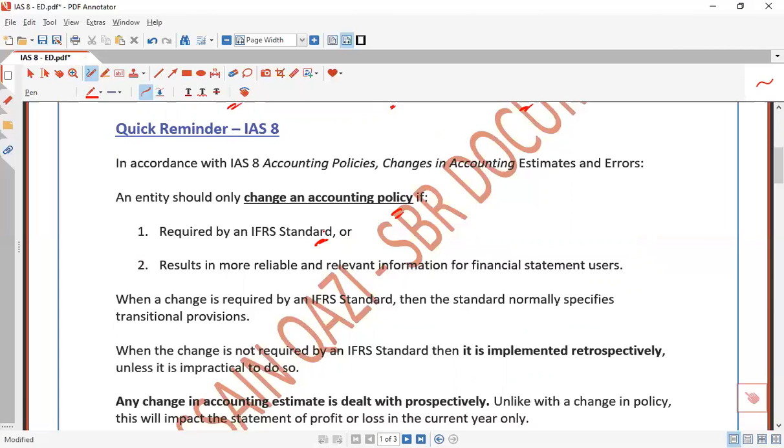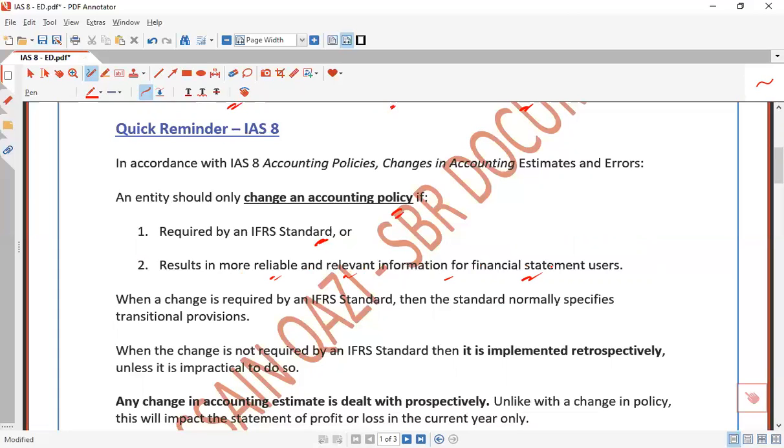So the accounting policy changes if required by the standard, or, like I said earlier, if it results in more reliable and relevant information in the financial statements. If the company considers moving from one policy to another, for example where the accounting standard already gives the option, let's suppose IAS 2, FIFO or FCO.